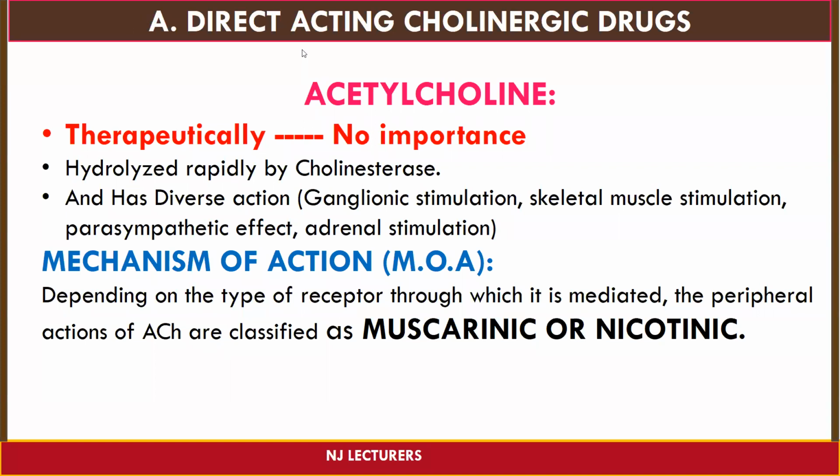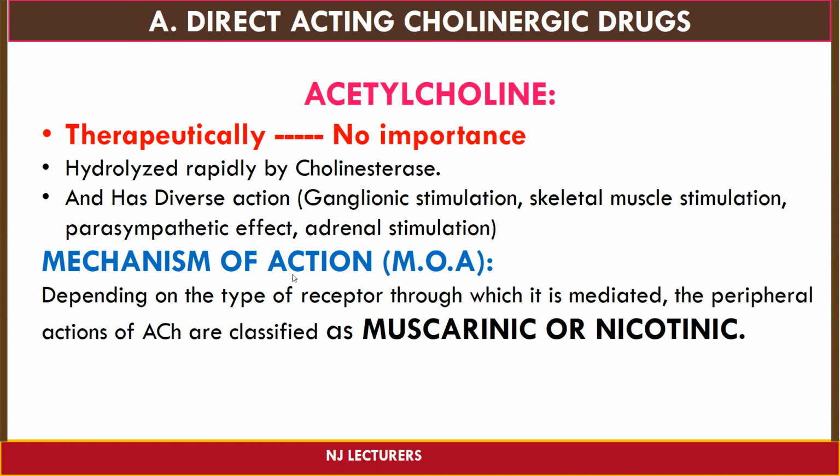First we will discuss the first type of cholinergic drug, that is directly acting cholinergic drug. In that, acetylcholine is used as a prototype drug. When we see this acetylcholine, it does not have any therapeutic importance. Why? Because it gets hydrolyzed rapidly by cholinesterase enzyme. And second is that it has diverse action, as acetylcholine is responsible for ganglionic stimulation, skeletal muscle stimulation, parasympathetic effect, and also adrenal stimulation. So, because of these two disadvantages, acetylcholine has no therapeutic importance.